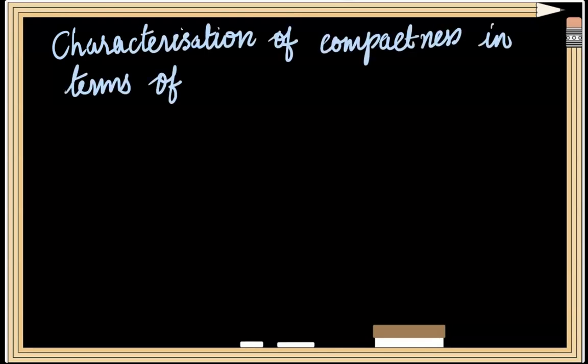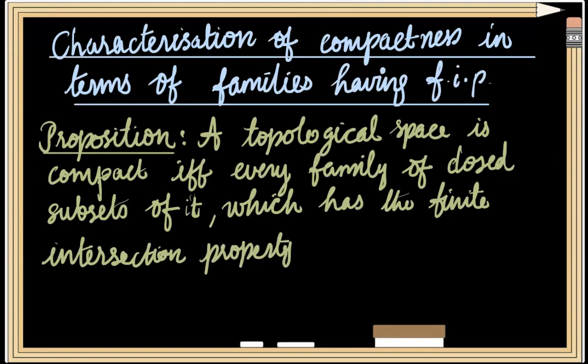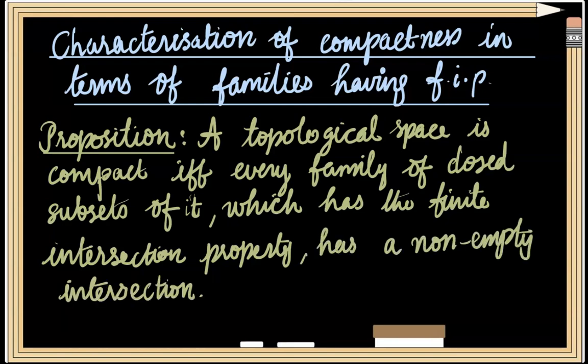Next is a characterization of compactness in terms of families having FIP. Proposition: a topological space is compact if and only if every family of closed subsets of it, which has the finite intersection property, has a non-empty intersection. Thus we can see that this proposition is a characterization of compact spaces.